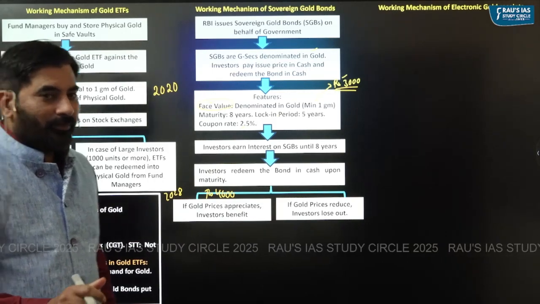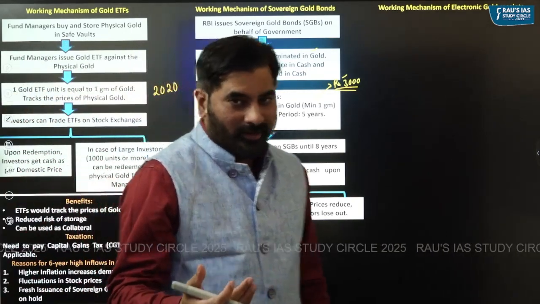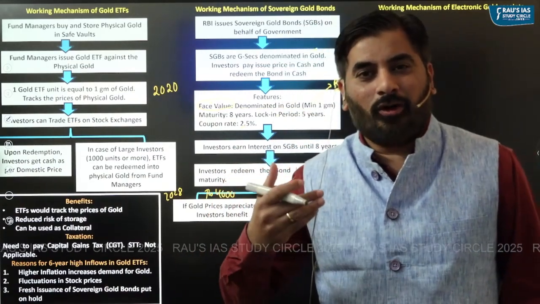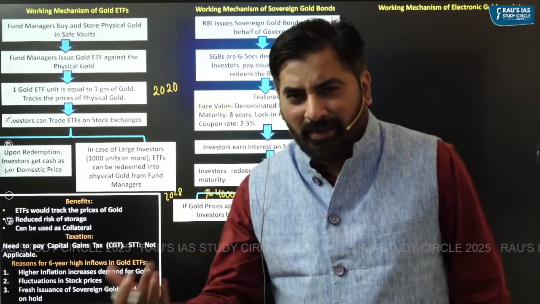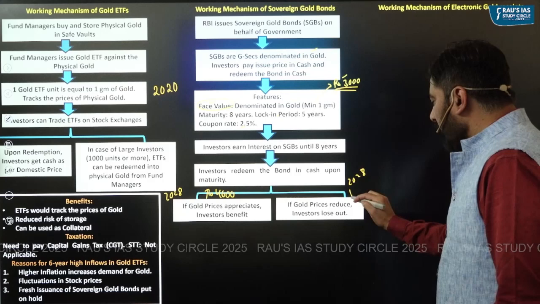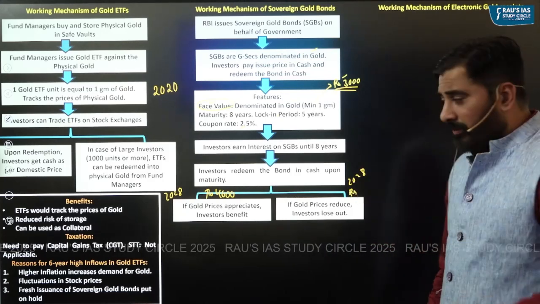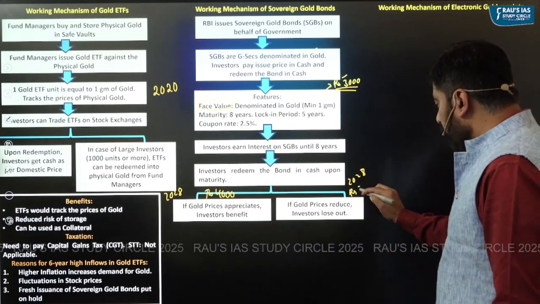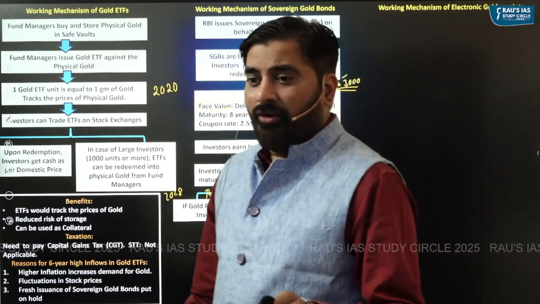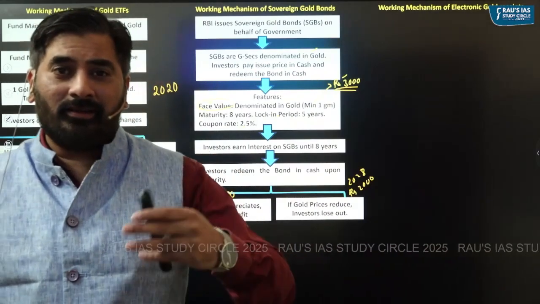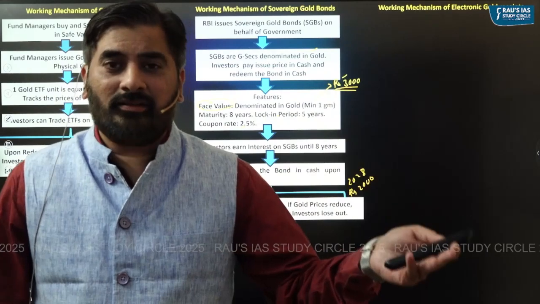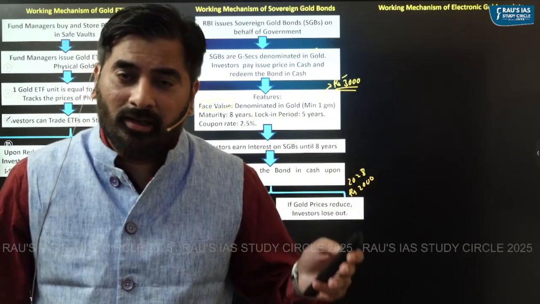But at the same time, you must understand there's no hard and fast rule that the investor would always get benefited. It might so happen that after 8 years in 2028, the value of 1 gram gold could reduce to rupees 2000. In that case, the investor would not get rupees 3000, rather the investor would get only rupees 2000, and hence investors could incur a loss.